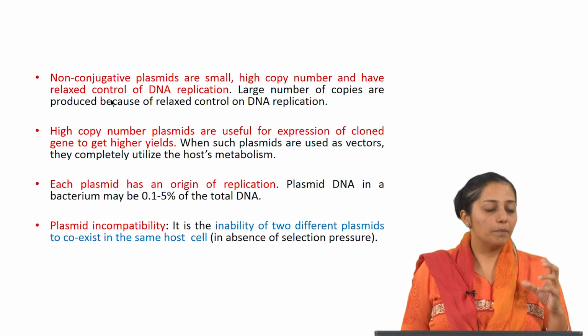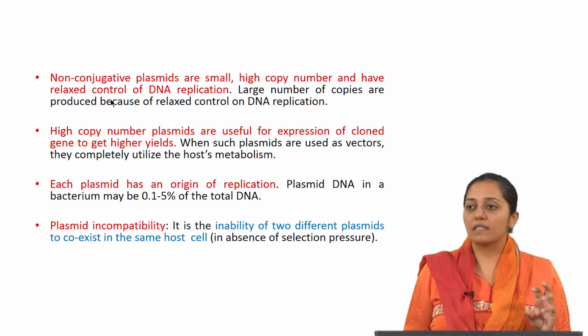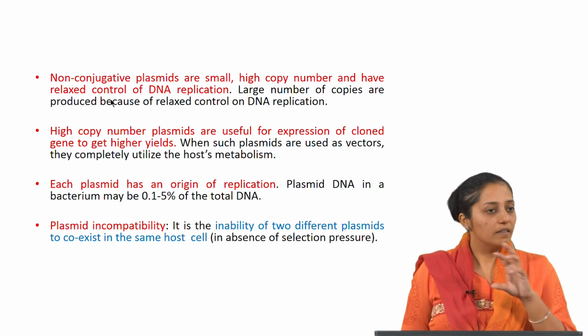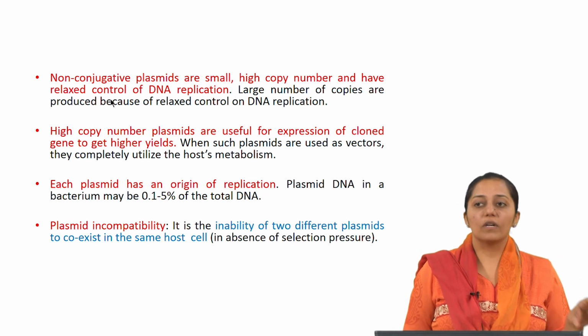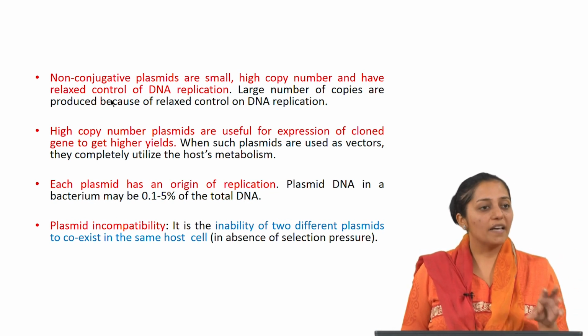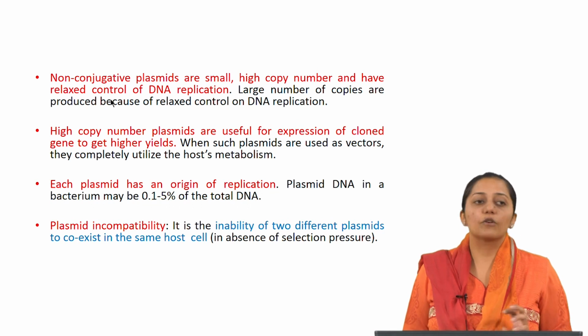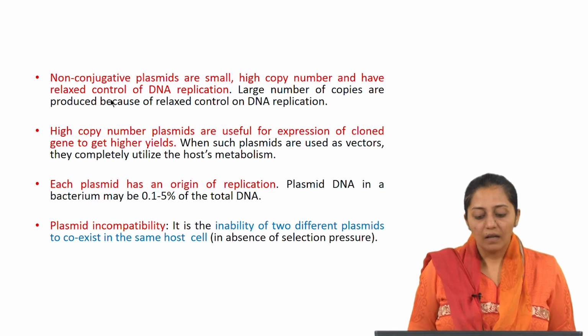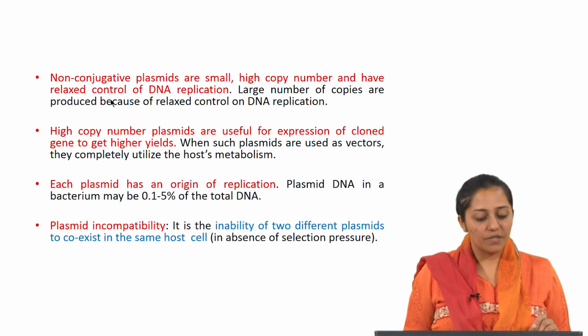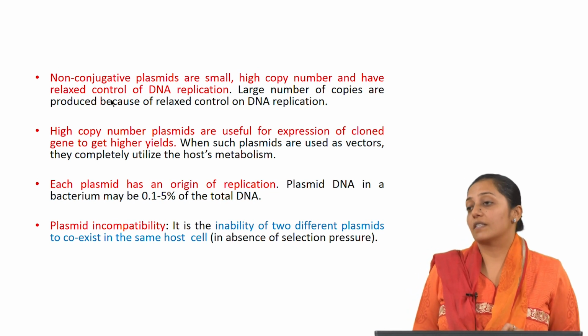Like in plant transformations, binary vectors like pCAMBIA can get expressed in E. coli, as well as multiply in E. coli as well as in Agrobacterium. When such plasmids are used as vectors, they completely utilize the host metabolism.